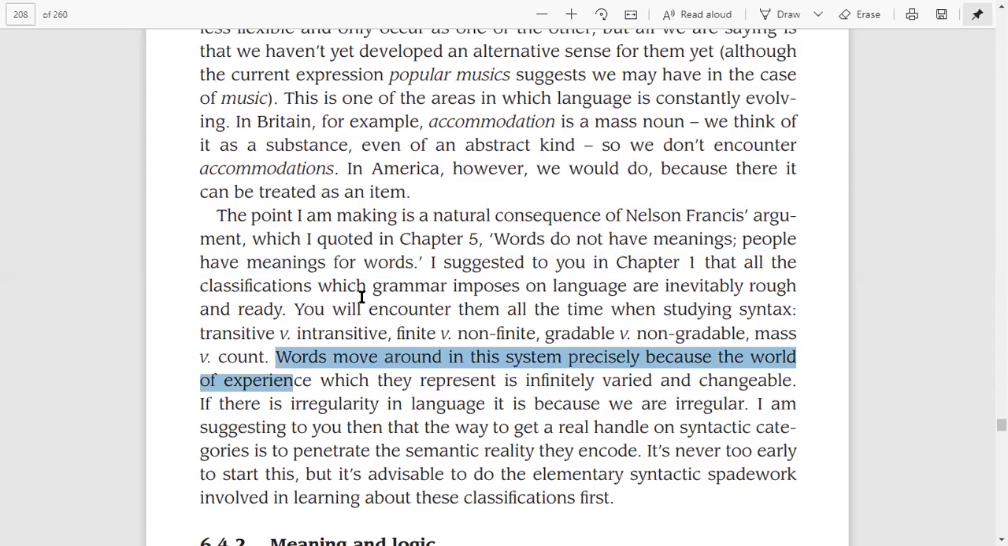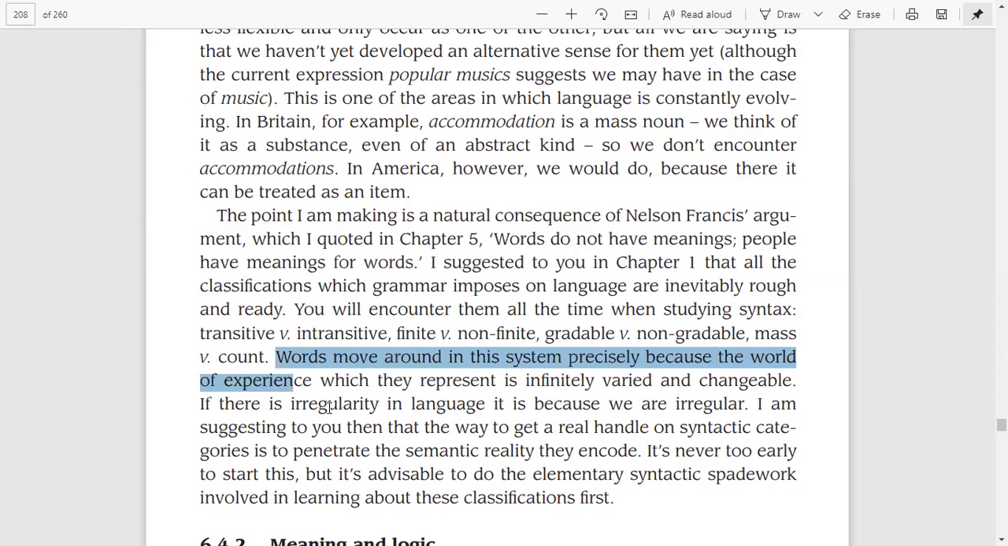So the writer again strengthens his point by saying that words move around in the system precisely because the world of experience which they represent is infinitely varied and changeable. By world of experience, the writer wants to say the people, right? Because the people make the world, and they create language. So according to the writer, it is the people who bring changes to the world, and to the words.